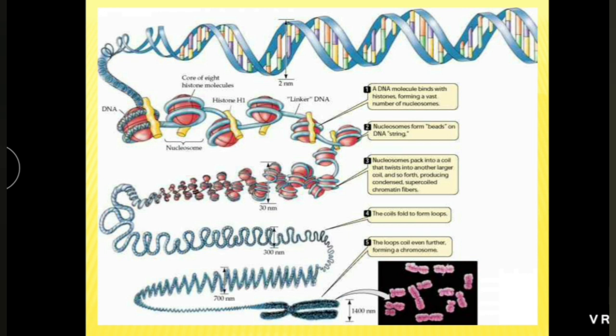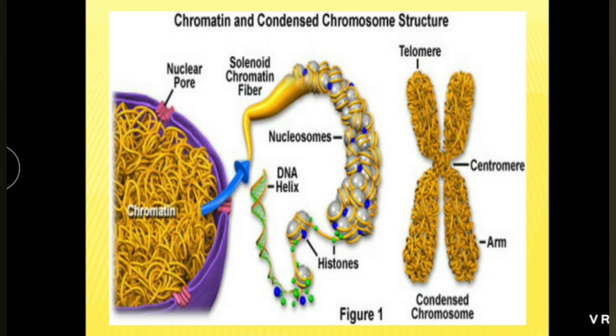See here, again the same concept is explained. DNA is present in the nucleus. DNA wraps around the histone. This red colored structure is the histone protein, and it gets coiled or condensed to form a chromosome. This means chromosomes are made up of protein and DNA. Chromatin and condensed chromosome structure.